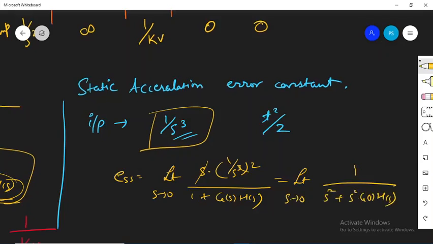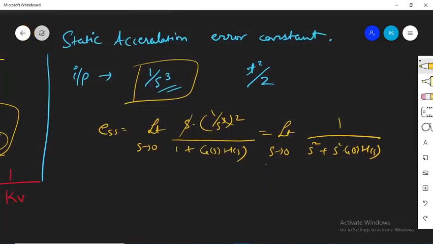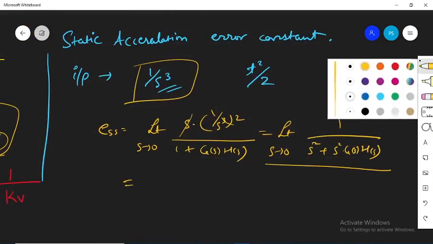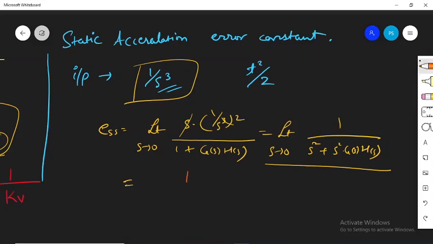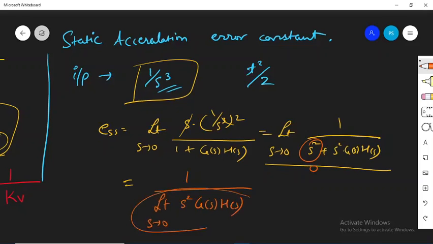Okay, and again if we apply this limit in the expression, this thing will become 0 when you put the limit, so this will become 1 divided by limit s tending to 0 of s square into G(s) into H(s), and this value we define as the static acceleration constant, or we write it as Ka. So the steady state error is going to be equal to 1 divided by Ka.